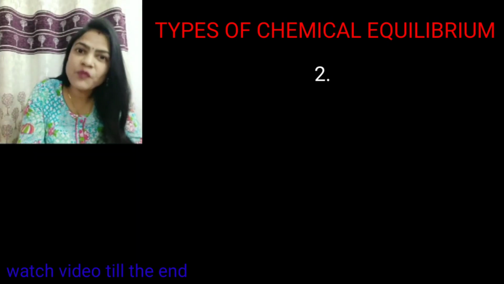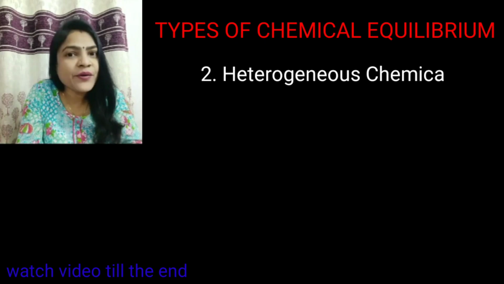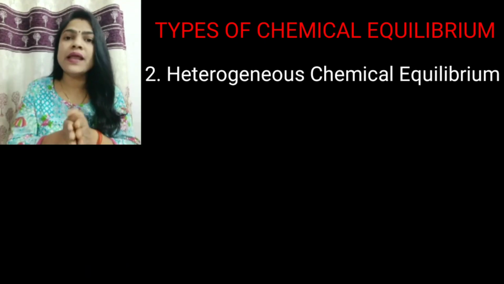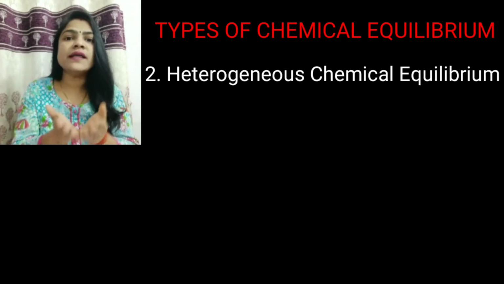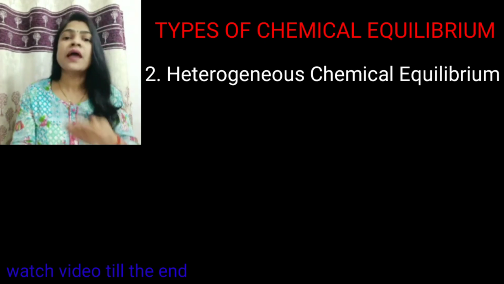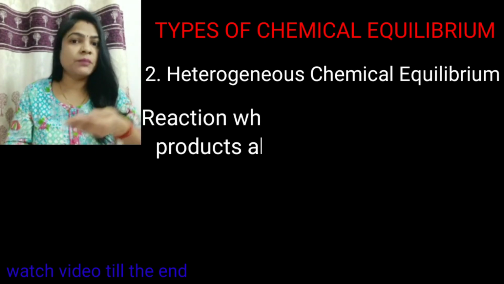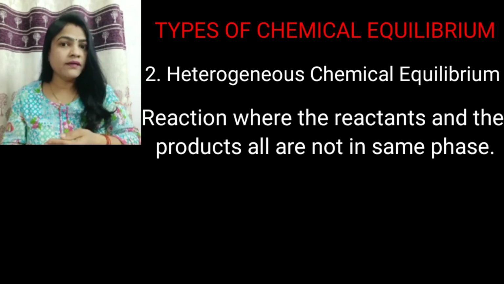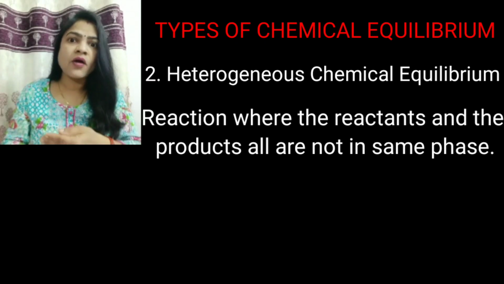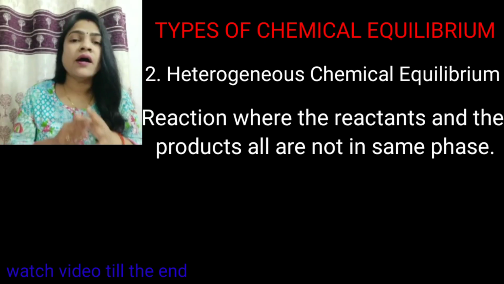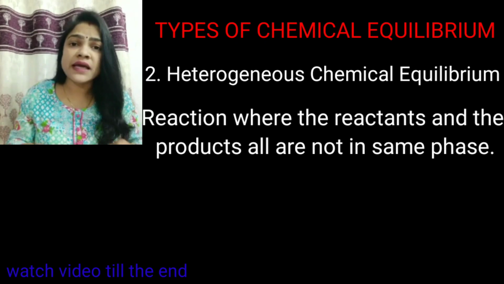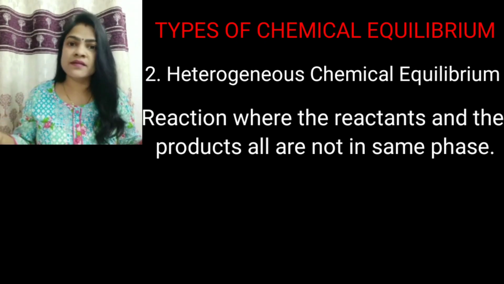Now, the second type of chemical equilibrium is the heterogeneous chemical equilibrium. This is very easy to understand. In heterogeneous chemical equilibrium, the reactants and the products are not all in the same phase. Simple.